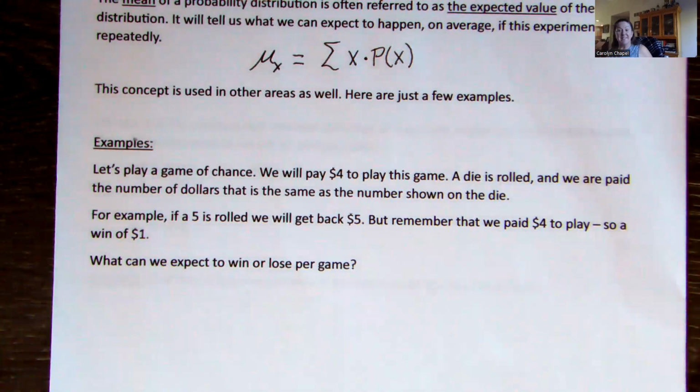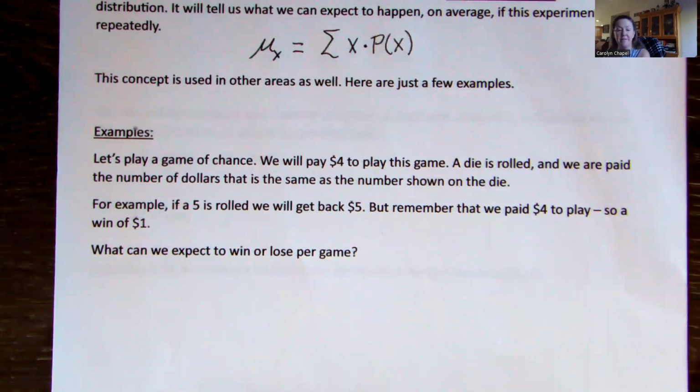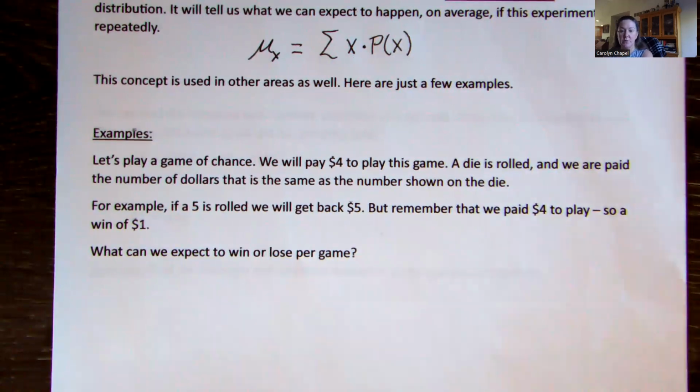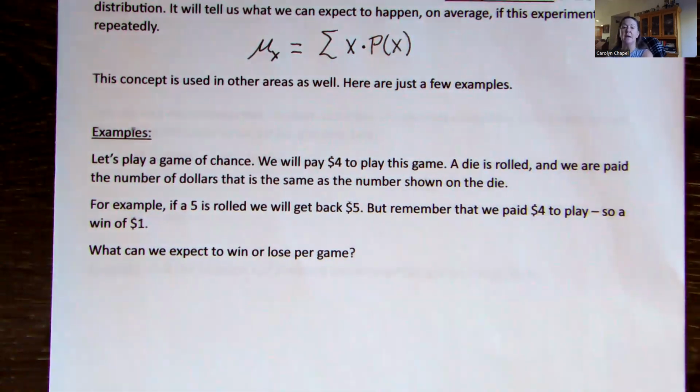Like rolling a single die, drawing a single card. So for example, in this game, if you roll a 5, you will get $5 back, but we have to remember we did pay $4 to play, so we would win $1. And we want to find out what we can expect to win or lose per game if we did this game over and over and over.